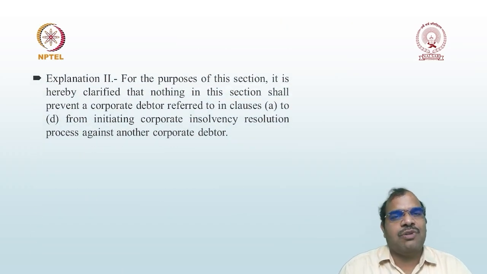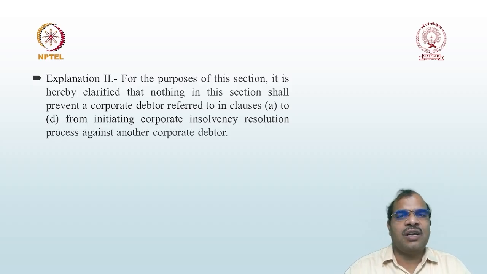Next, explanation 2. For the purpose of this section, it is hereby clarified that nothing in this section shall prevent the corporate debtor referred to in clauses A to D from initiating CIRP against another corporate debtor.